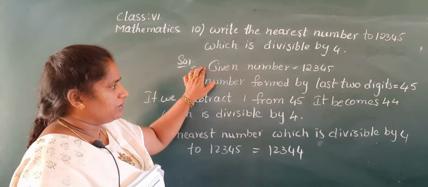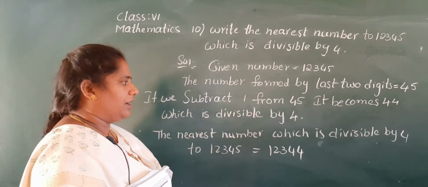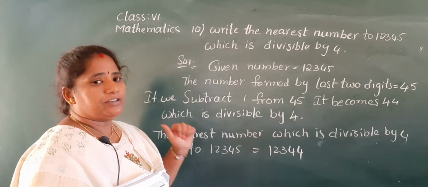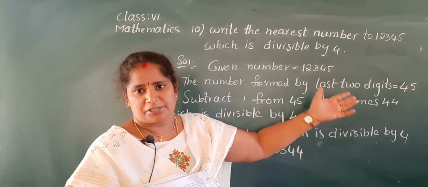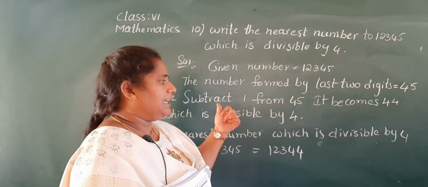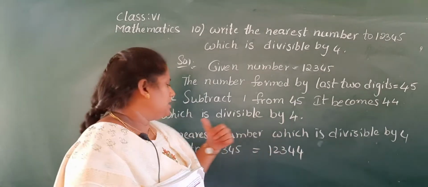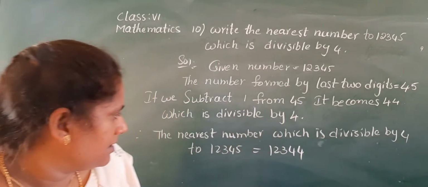Yes, first you note down the given number. The number formed by the last 2 digits equal to 45. If we subtract 1 from 45, why do we have to subtract? That's your doubt. Because 45 can't be divisible by 4. So if you subtract 1 from 45, then it becomes 44, which is divisible by 4. So then therefore, the nearest number, sorry Nana, sentence formation.